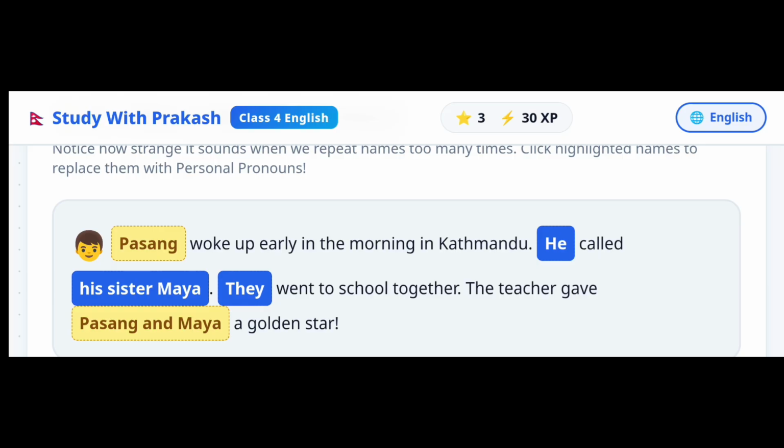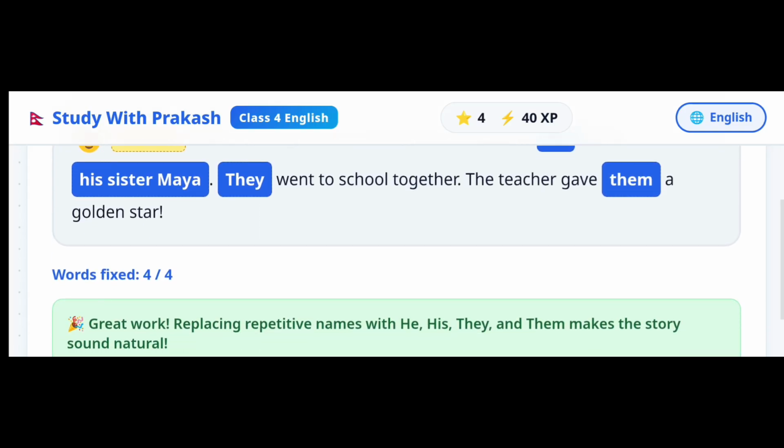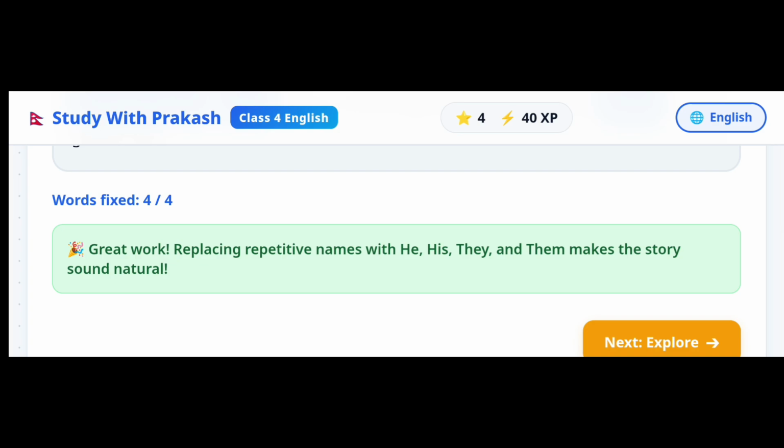The teacher gave Pasang and Maya a golden star. Very good. The teacher gave them a golden star. Replacing repetitive names with he, his, they, and them makes the story sound natural.